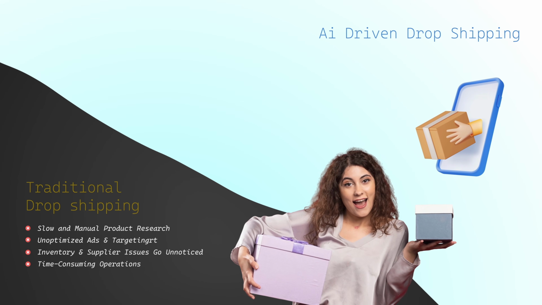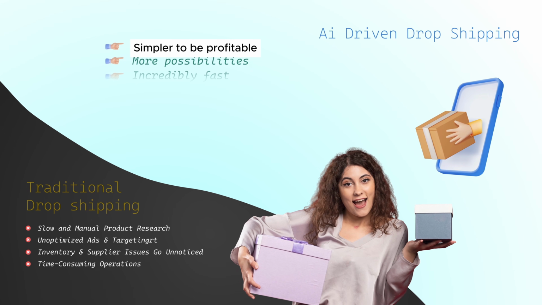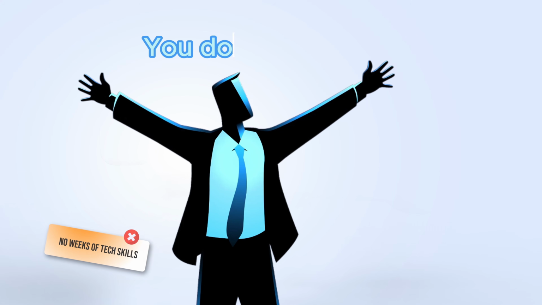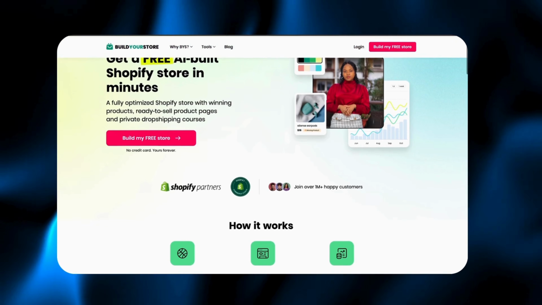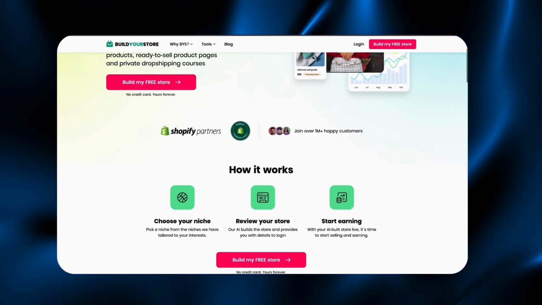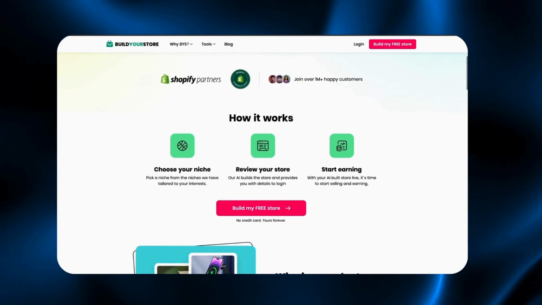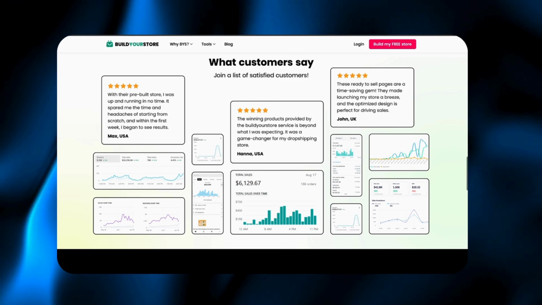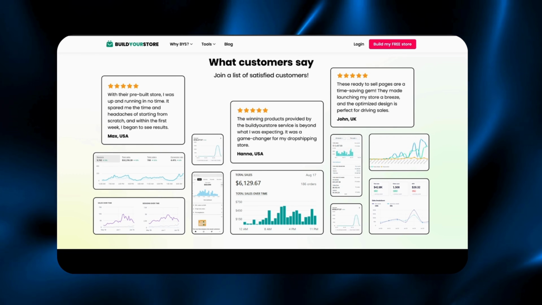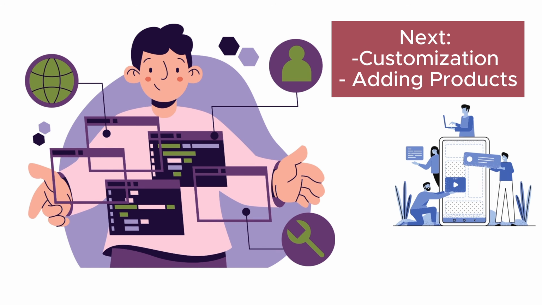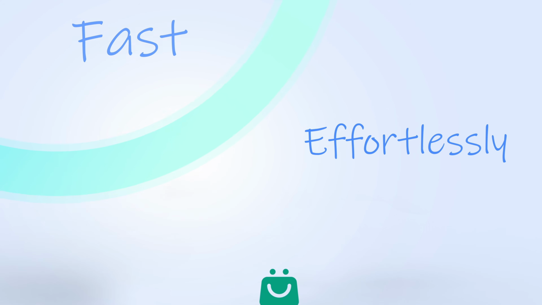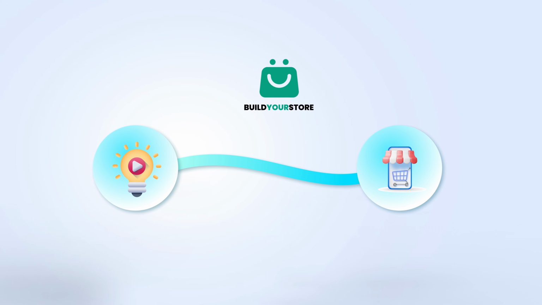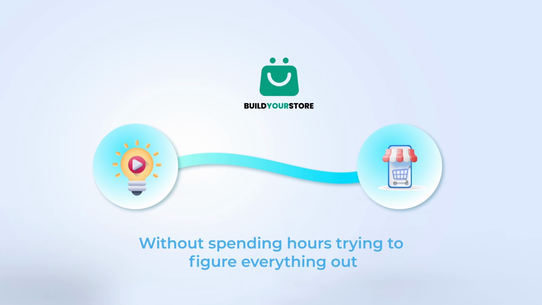The biggest takeaway from everything I just showed you is that AI has completely reshaped the dropshipping game. You don't need weeks of tech skills. You don't need to overthink it. You can literally start today. Build Your Store AI does the heavy lifting for you. It builds your store for you in minutes and adds real-time winning products based on data, not hype. I walked you through customization or adding more products, but honestly, that's just the cherry on top. The real power is in how fast and effortlessly AI gets you from idea to full store without spending hours trying to figure out everything.